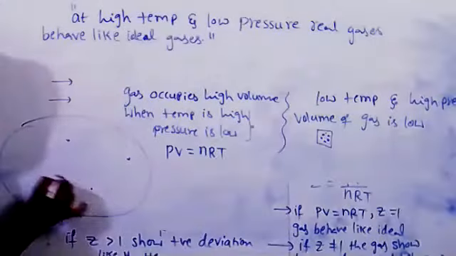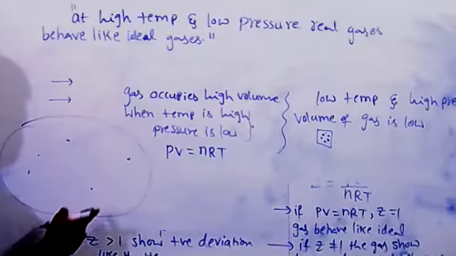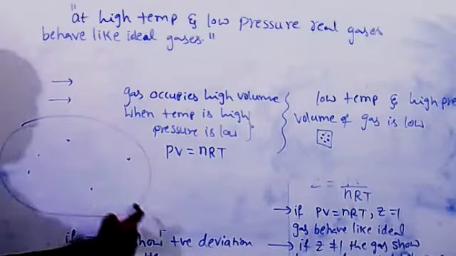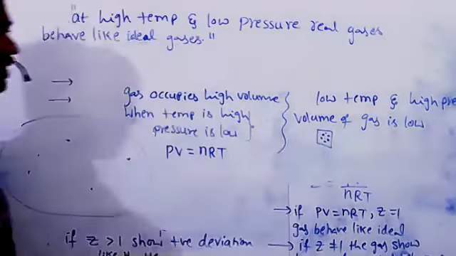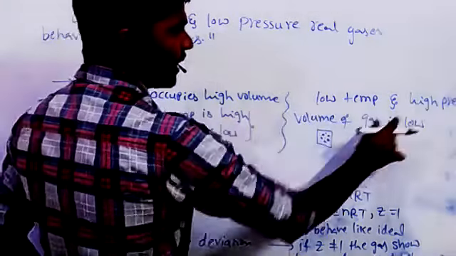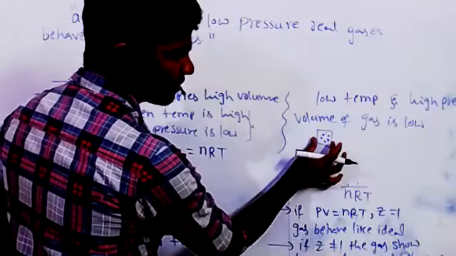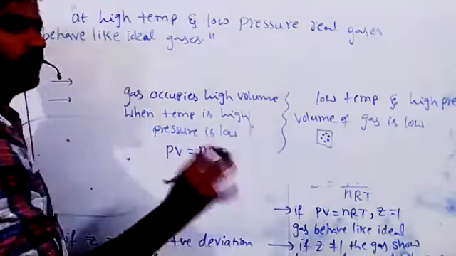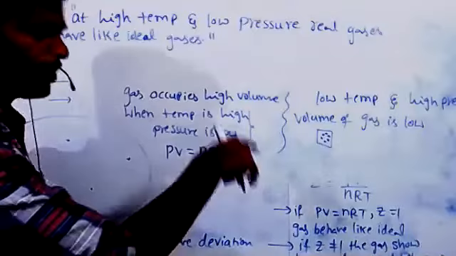Here are the gas molecules. So here we may neglect the volume of one gas molecule compared with the total volume. But here we cannot neglect it. At low temperature and high pressure, the volume of the gas becomes very small. In such a case, we can't neglect the volume of one gas molecule. But here we neglected it, that's the problem.